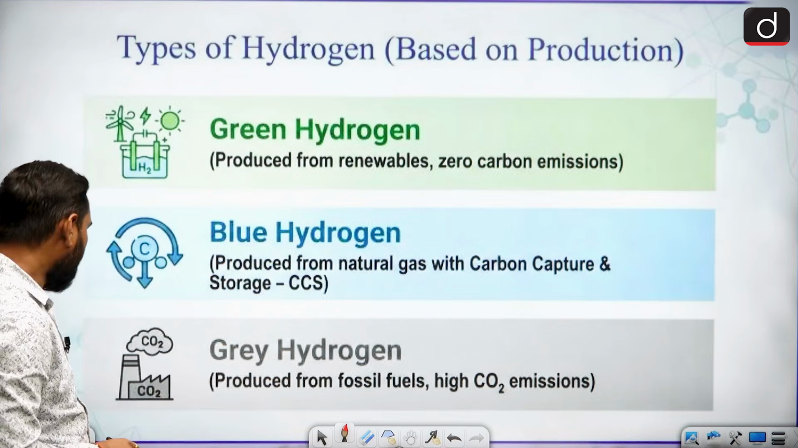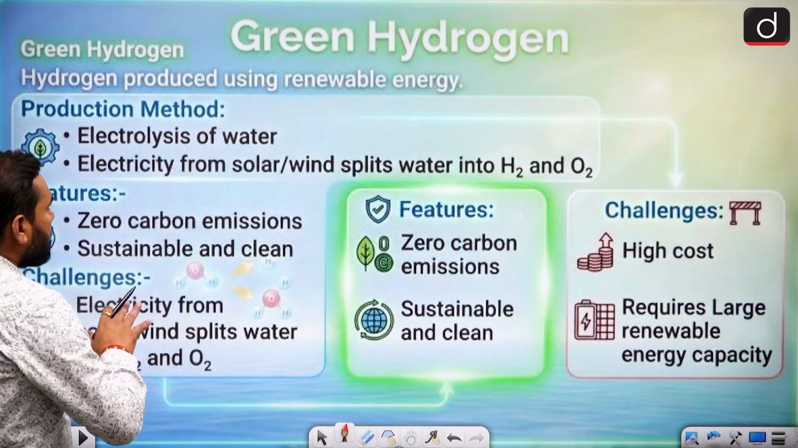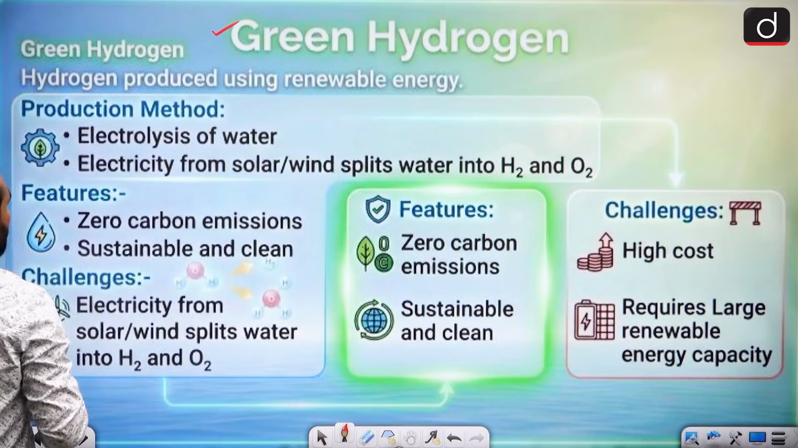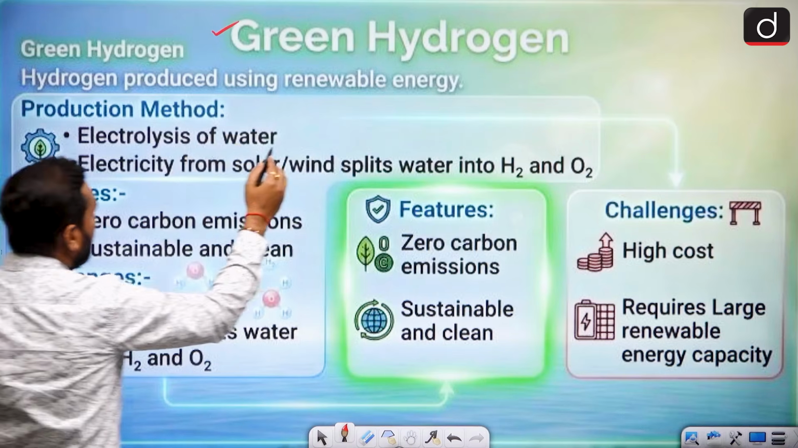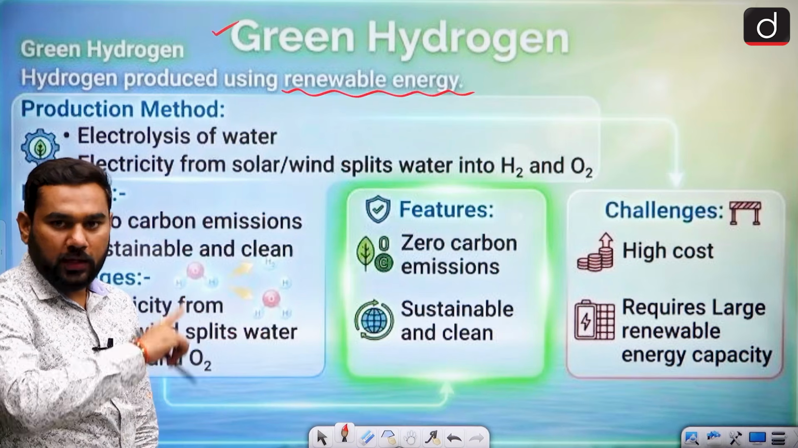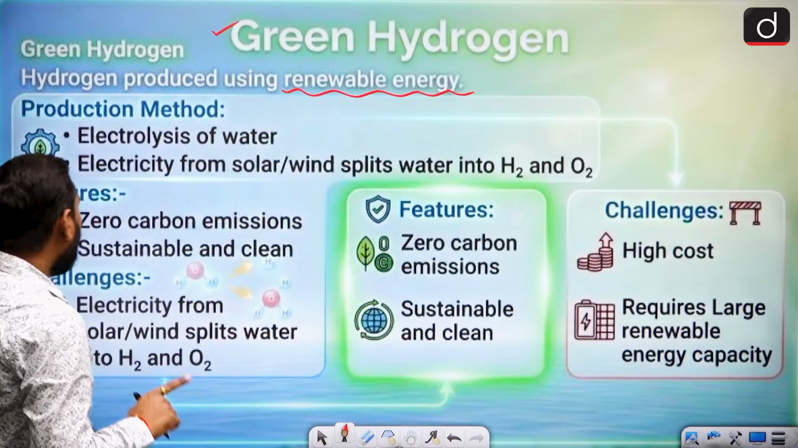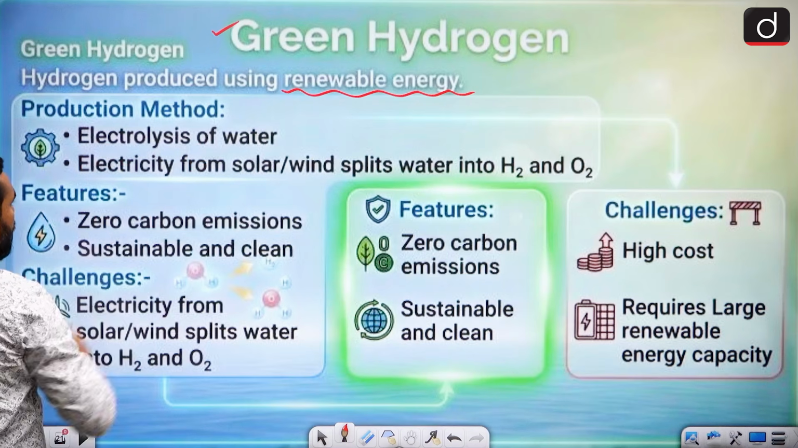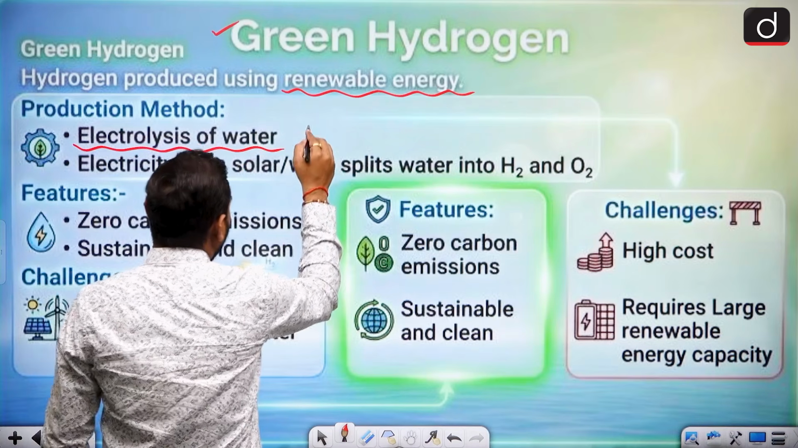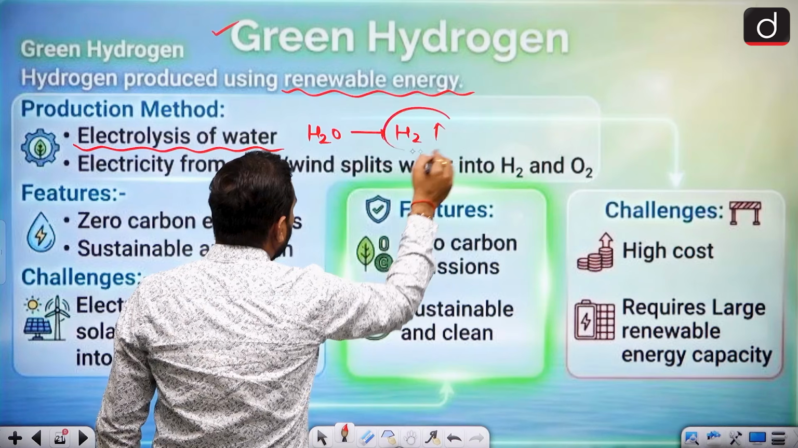Most important one. If I tell you about the green one, actually green hydrogen is the best hydrogen. This can produce zero carbon. Hydrogen is produced using renewable energy. It means the energy for making hydrogen also comes from renewable resources. So how can you produce it? That is done by electrolysis of water. You can just break your water, and this hydrogen is produced.